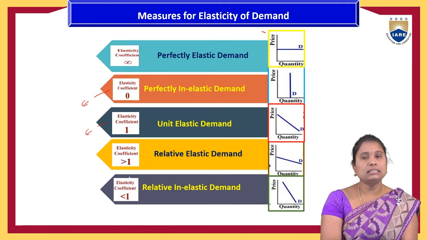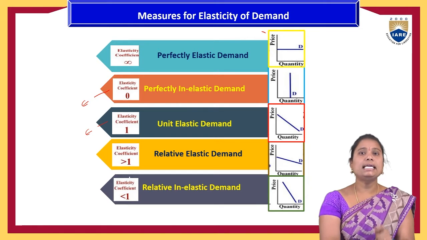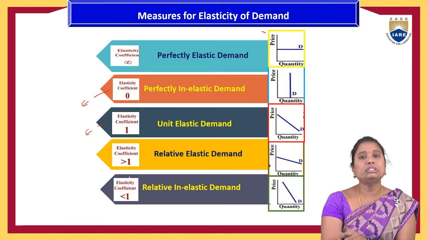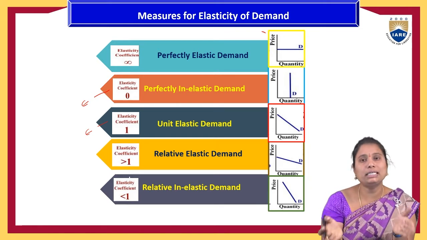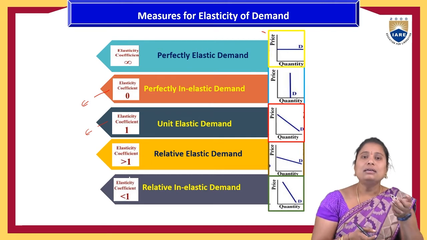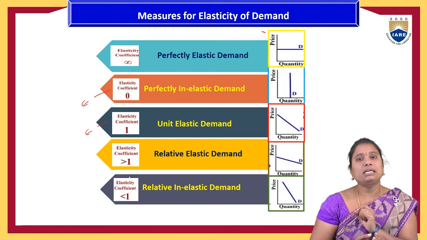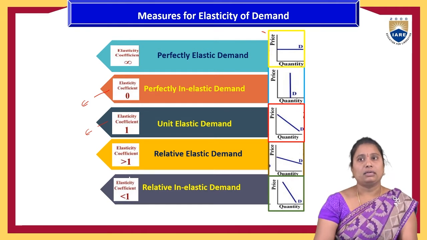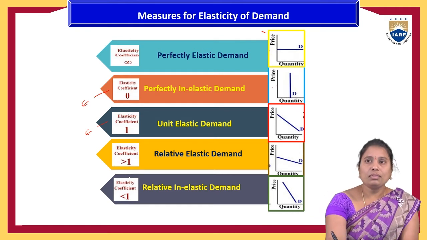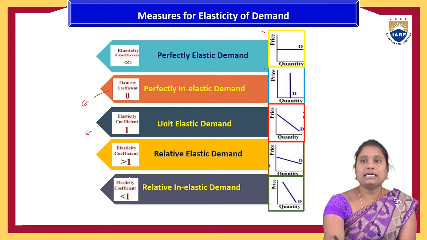The next thing is perfectly inelastic demand, which means there is no change in the quantity demanded of a product even if there is a considerable change in the determinant factor of the product. For example, price is on the same y-axis. When the price was P1, people were purchasing a certain quantity.